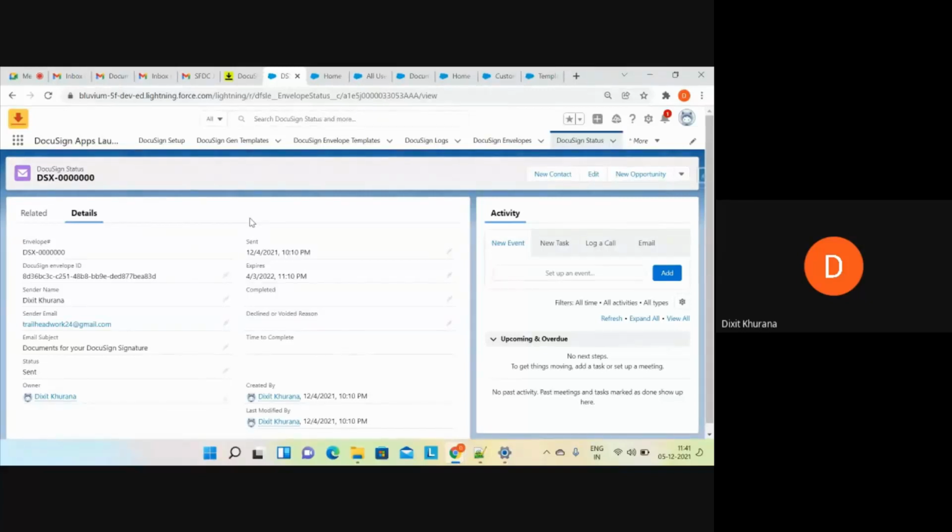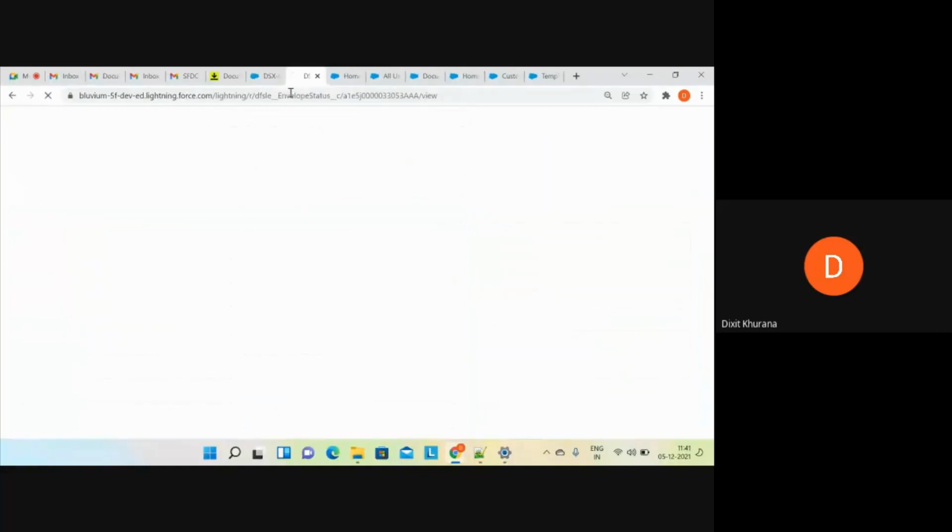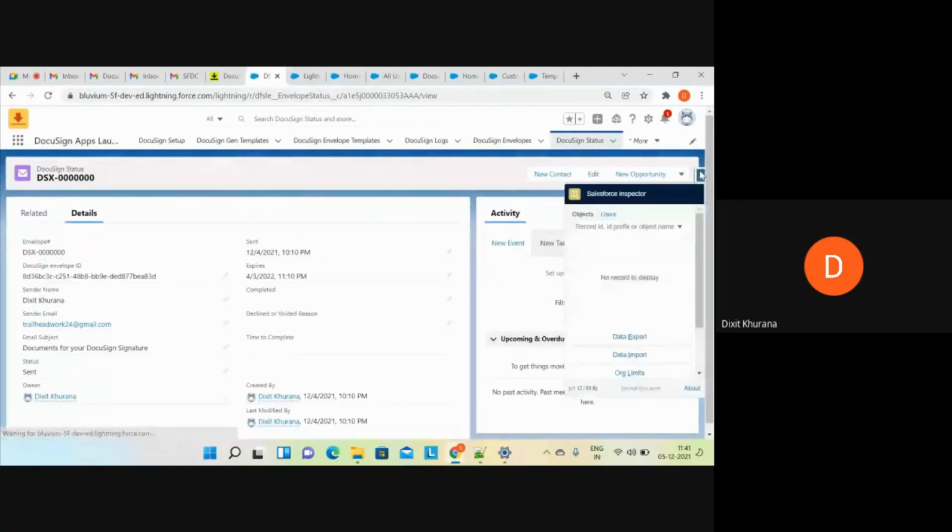As soon as the user signs, some record or some field on your core record should get updated, let's suppose the status. For that, this object is very useful. You have to write the automation on this object. Why I'm showing you this object is that, let me duplicate this as well. I'll quickly show you another thing.